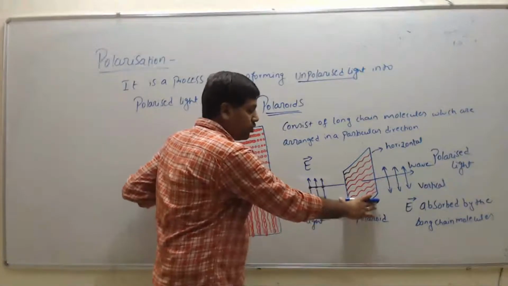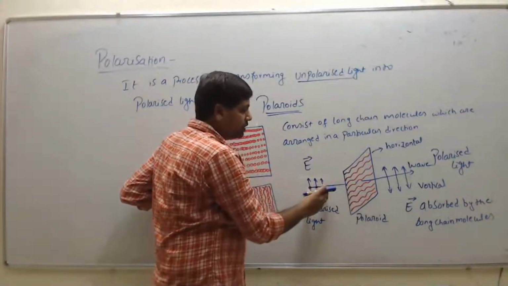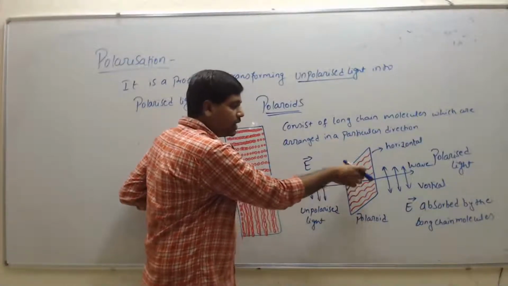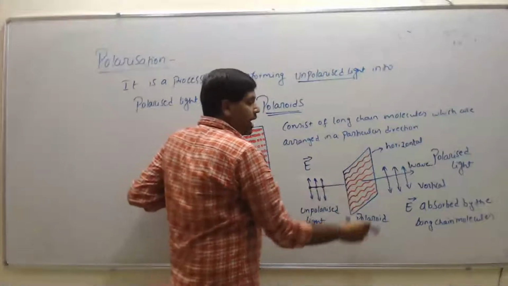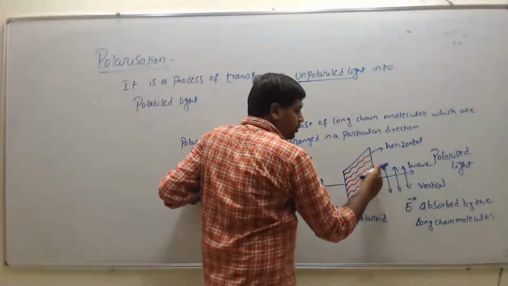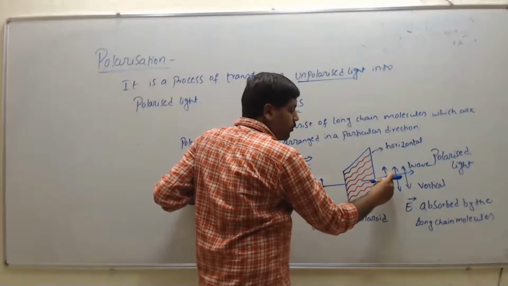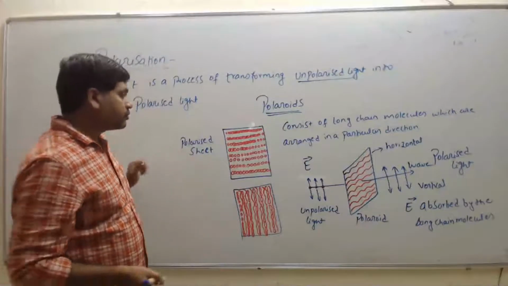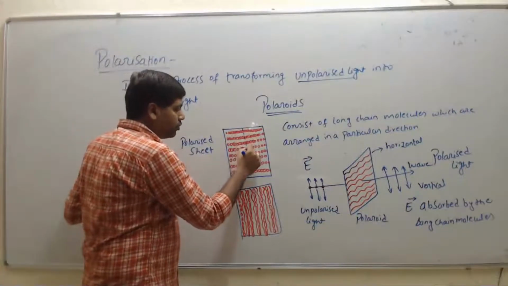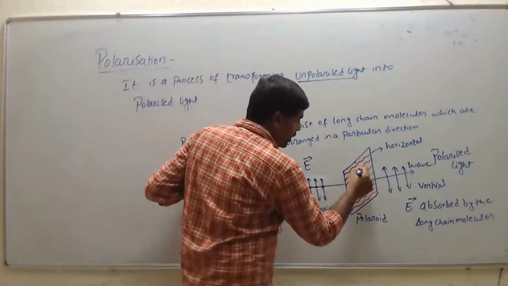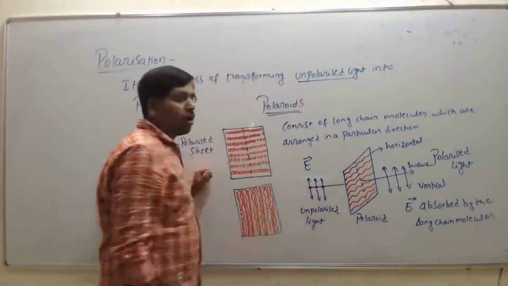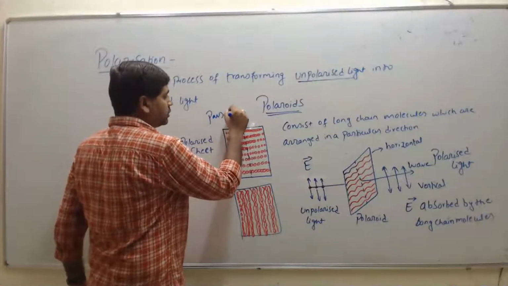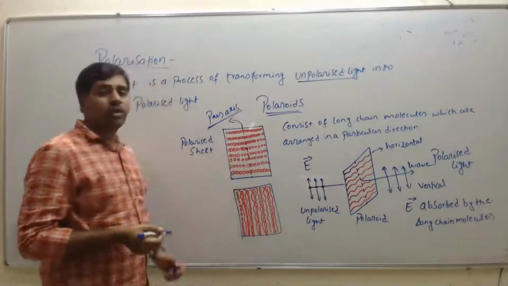Different means here we have horizontal and vertical components of the unpolarized light. The polarizer absorbs only the horizontal component, because the molecules here are arranged horizontally, and the light which transmits through the polarizer is perpendicular to the horizontal, right? That we call the pass axis. So the pass axis will be perpendicular to the molecule arrangement. You have to remember this.